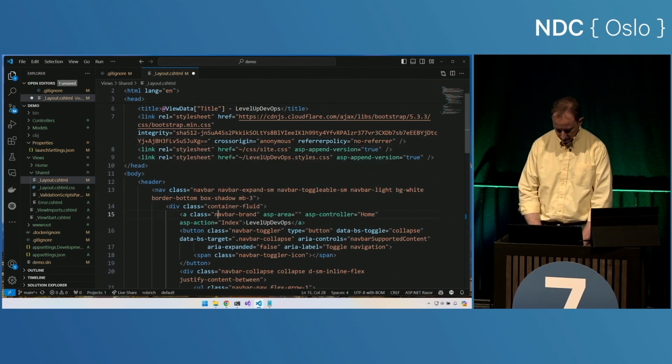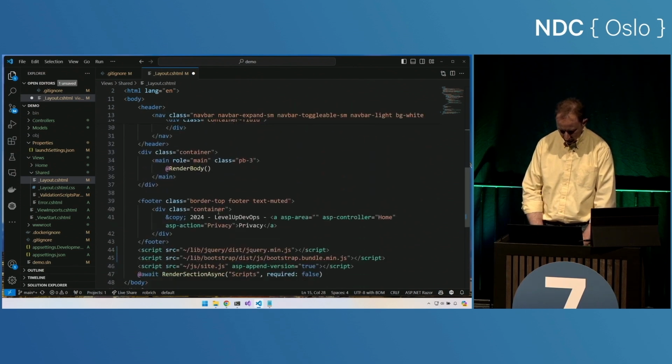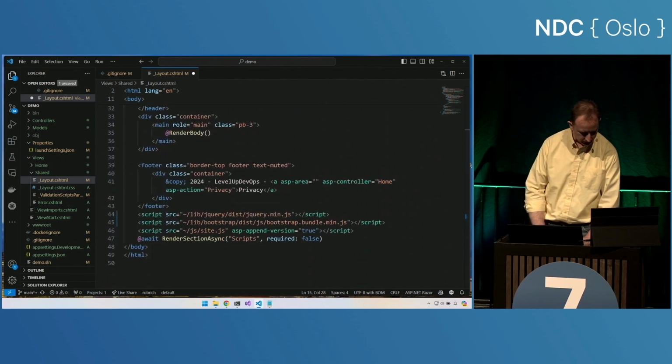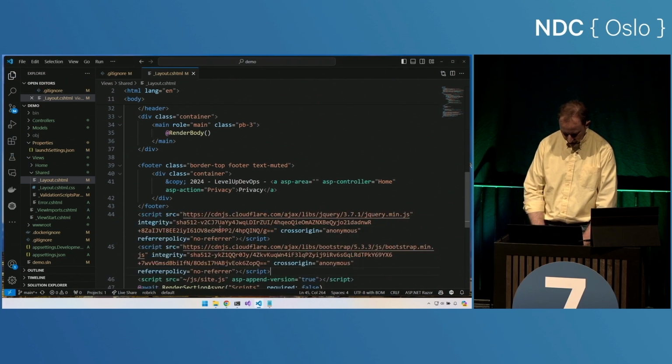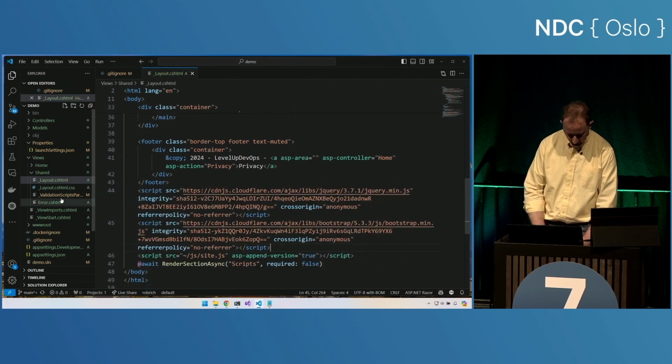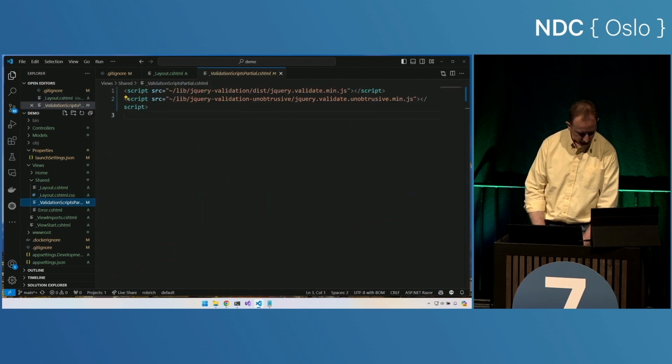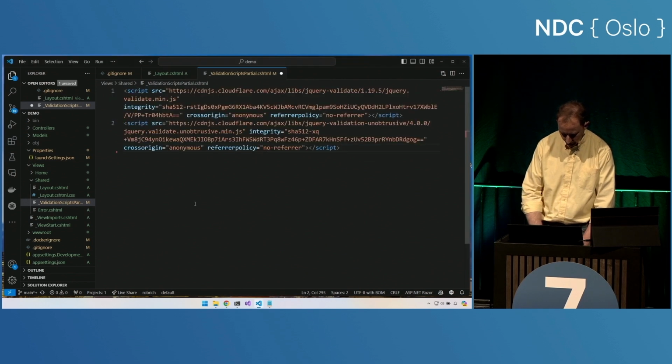Excellent. Let's also come down here at the bottom, and we'll do a similar lookup inside of CDN.js to be able to grab the two scripts. We've got Bootstrap and jQuery for some reason. Let's use those from a CDN. Here in our validate scripts partial, let's replace these with CDN resources as well. And so now I've got that.